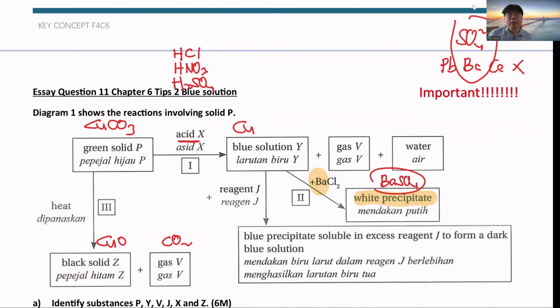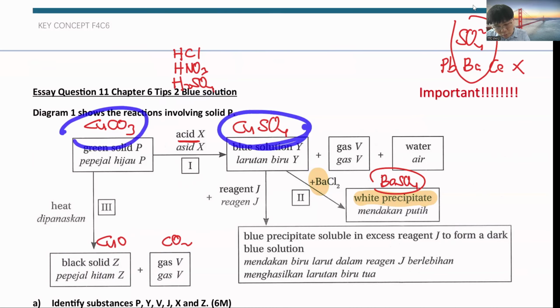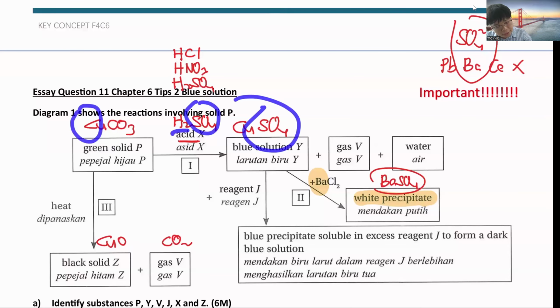So how do we know? Barium comes from this side, sulfate comes from here. The barium chloride here got barium, meets with sulfate, becomes barium sulfate. So if this is sulfate, CuCO3 added with an acid becomes CuSO4. So which is the acid? Sulfuric acid. Then you can see CuSO4 coming out, H and O come out as water, C and O come out as CO2.